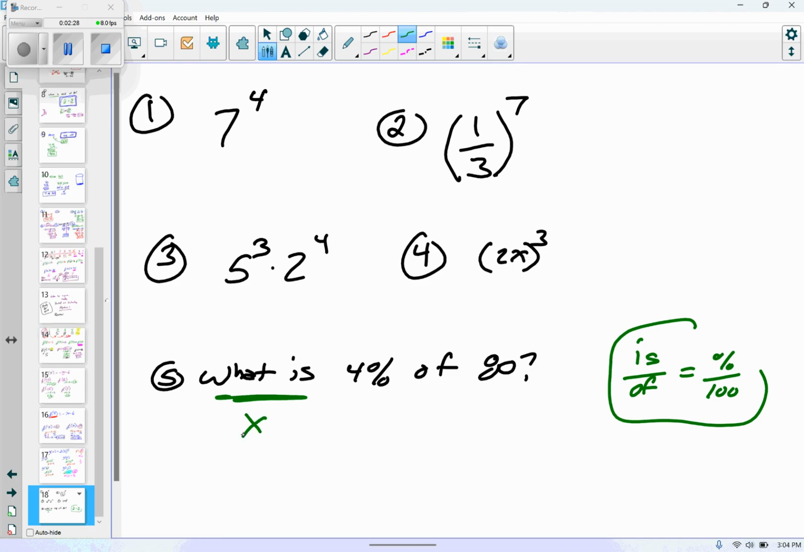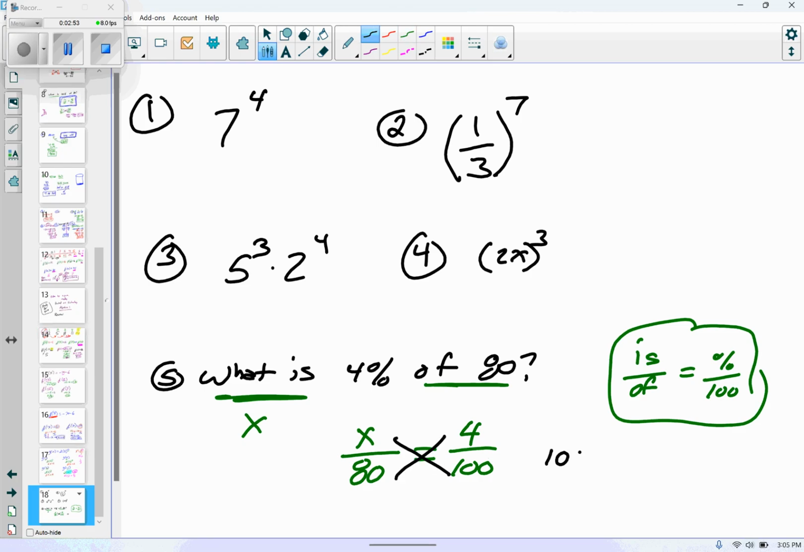So where's the x go in this is over of equals percent over 100? Top left, top right, bottom left? Top left. What's the of? 9 or is it 80? 80? Equals, what's the percent? 3.6. Sorry, 4. 4? Done. We good? All right, cross multiply.